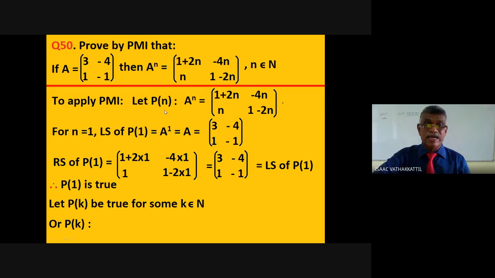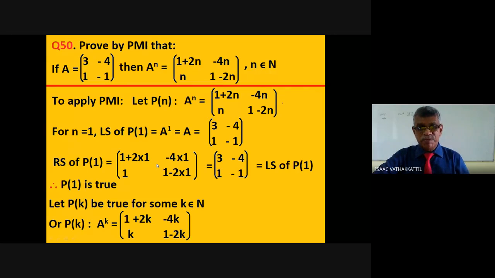See, look, what is Pn? Pn is a raised to n equal to something in terms of n. So Pk will be nothing but the statement a raised to k equal to [1 + 2k, -4k; k, 1 - 2k]. That is the statement Pk.